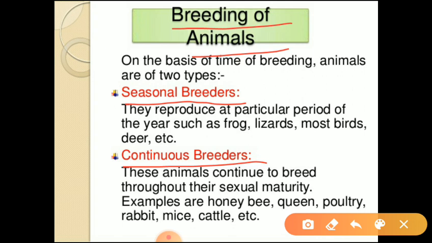Seasonal breeders means they reproduce at a particular period of the year, such as frogs, lizards, most birds, deer, etc. So once again we can discuss what are seasonal breeders. Seasonal breeders are animal species that successfully mate only during certain times of the year.